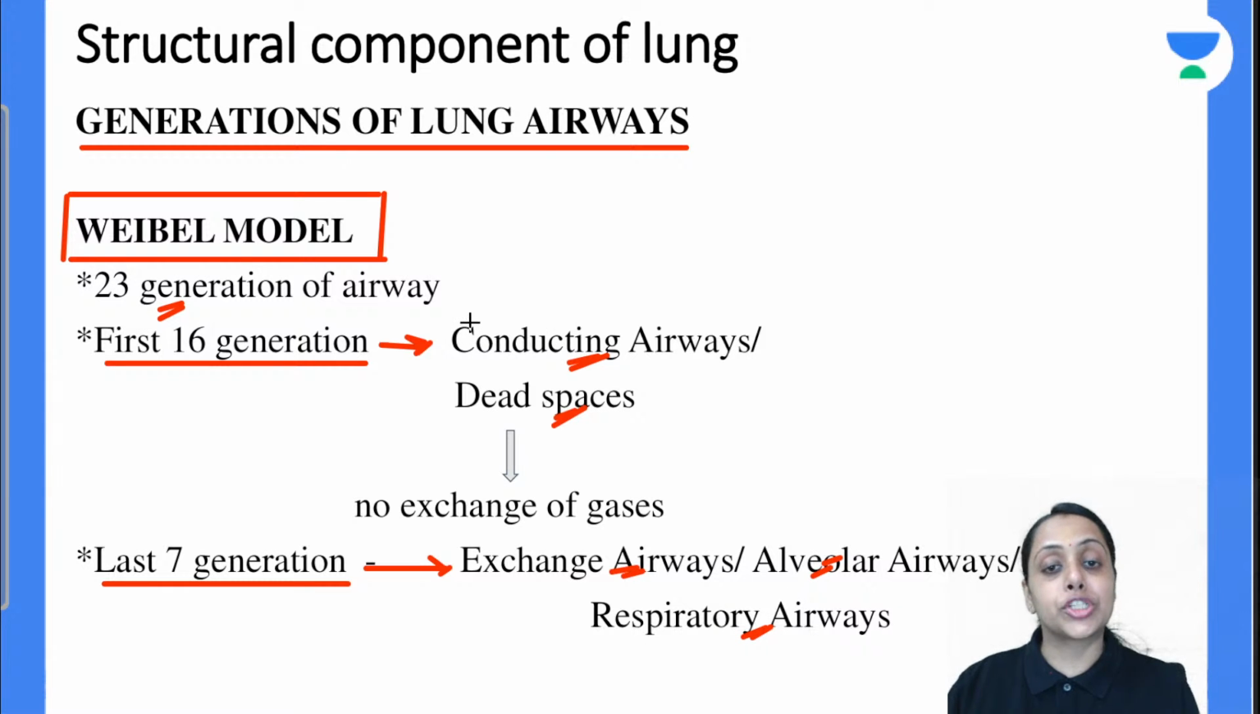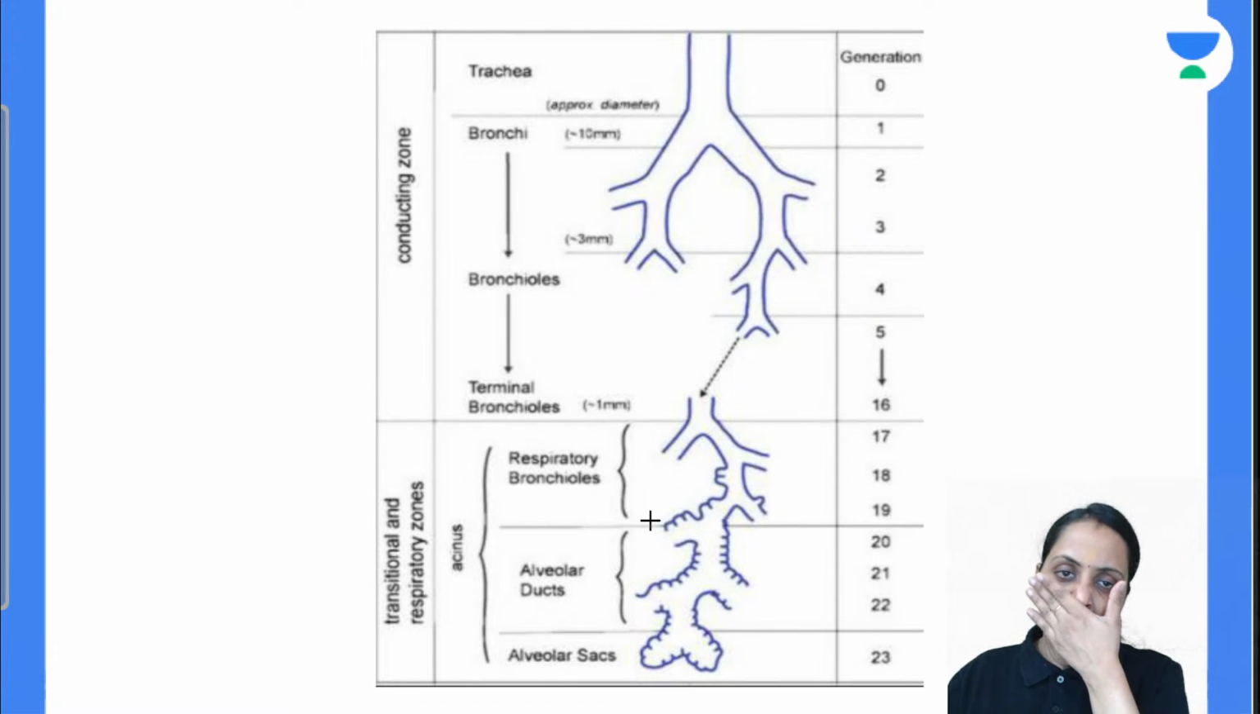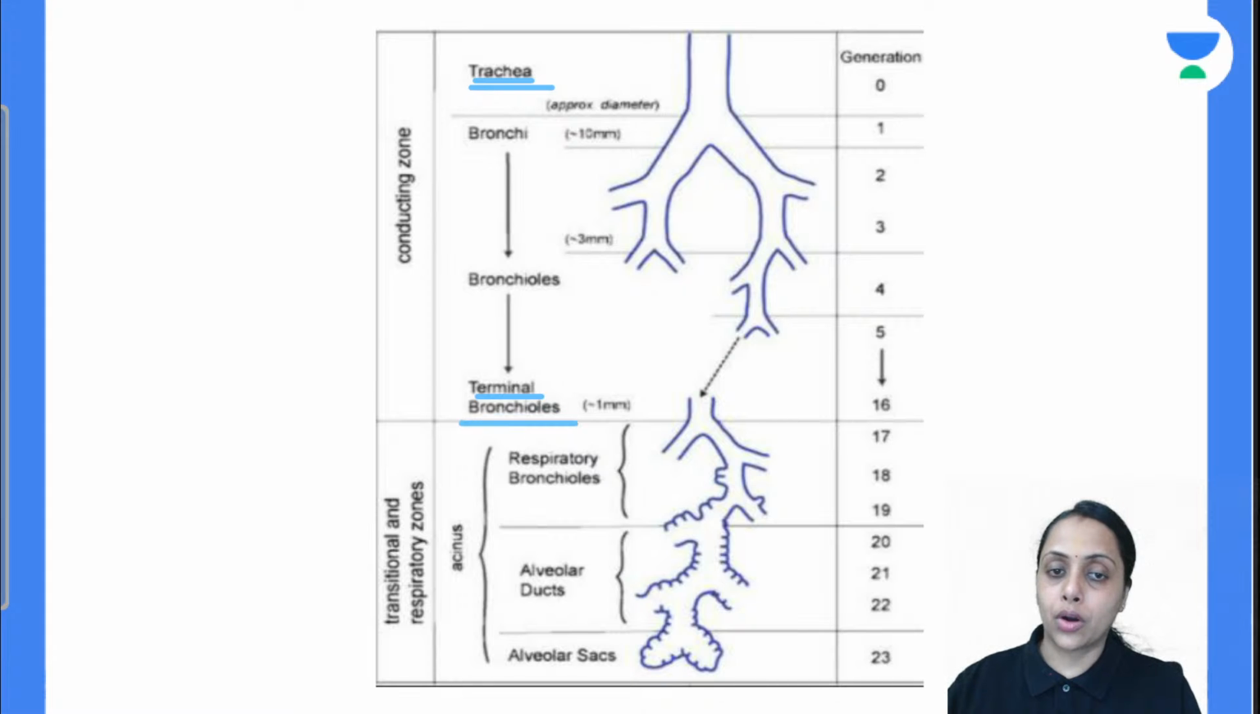Why are the first 16 generations known as dead space? Because they are not involved in gaseous exchange. It is only the conducting pathway, so it is known as conducting airway or dead space. What happens in the last 7 generations? Gaseous exchange occurs, so it is known as exchange airway, alveolar airway or respiratory airway. This is the diagram. The conducting airway starts from the trachea and ends with the terminal bronchiole. The respiratory airway starts from the respiratory bronchioles and ends with the alveolar sac.